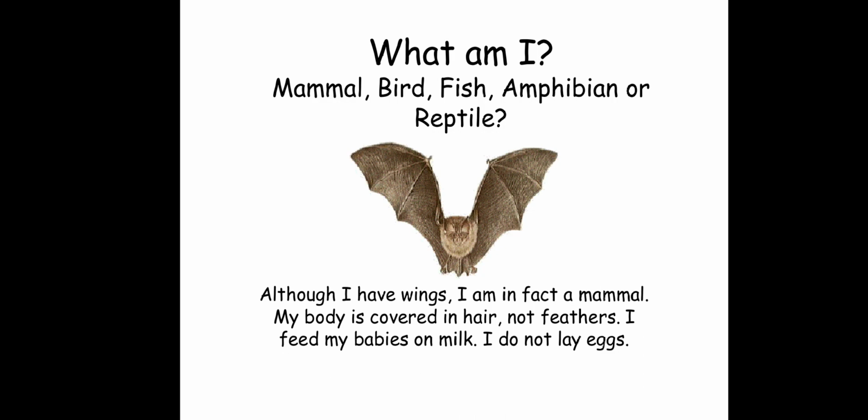If the animal is covered in feathers, meaning to say it is a bird. But if the animal is covered in hair, meaning to say that is a mammal. Also, bats can feed their young babies on milk. Bat produces milk, so that makes the bat a mammal.